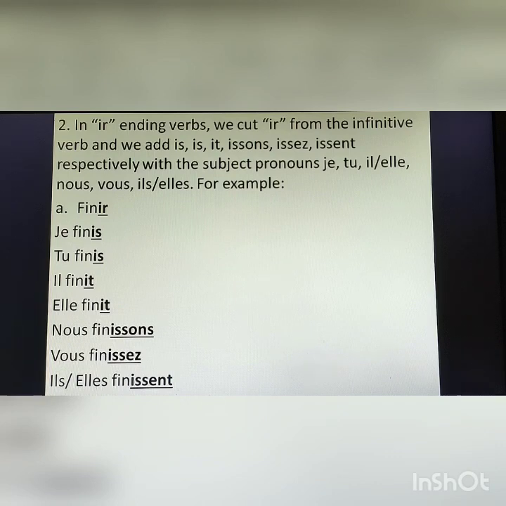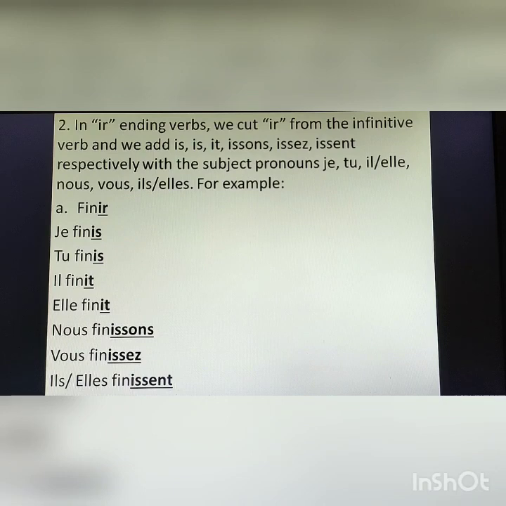Second group, which is ir ending verb. In this verb, we cut ir from the infinitive verb and we add is, is, it, issons, issez, issent respectively with the subject pronouns je, tu, il, nous, vous, and ils plural. For example, you can see over here finir. I have written verb finir, and finir is ending with ir.